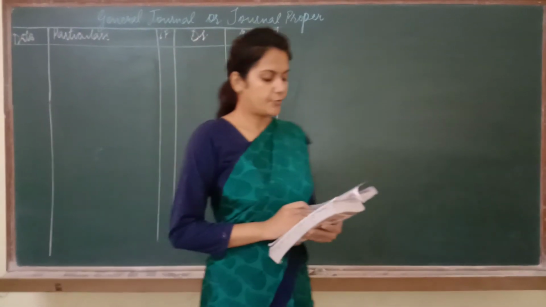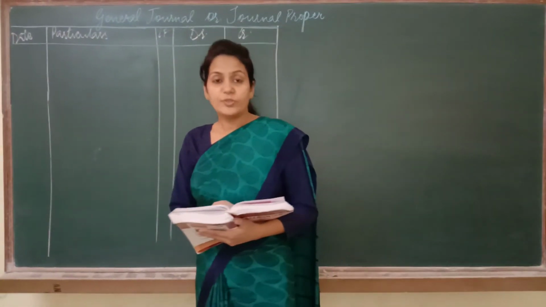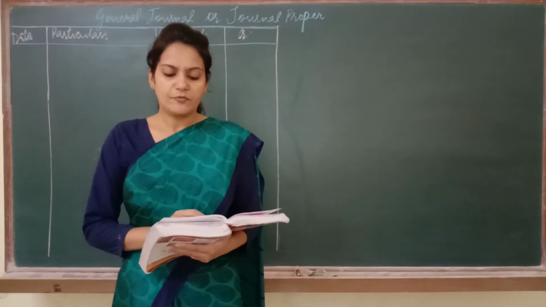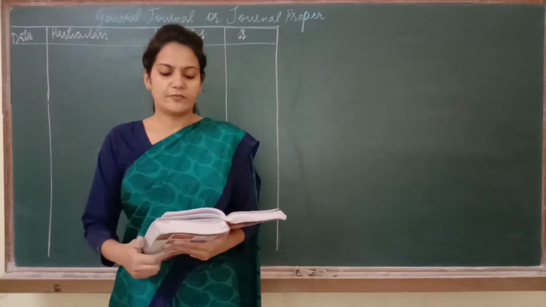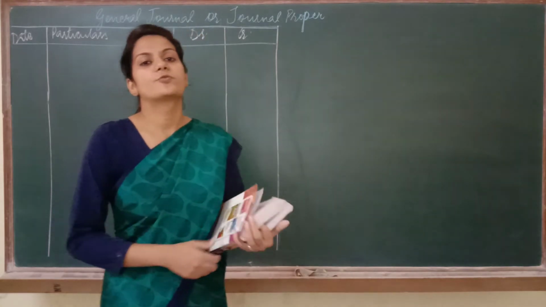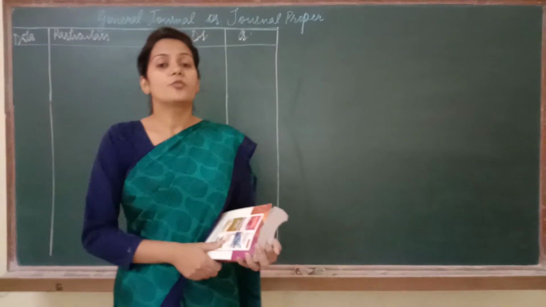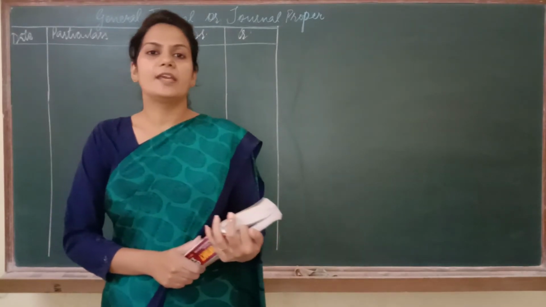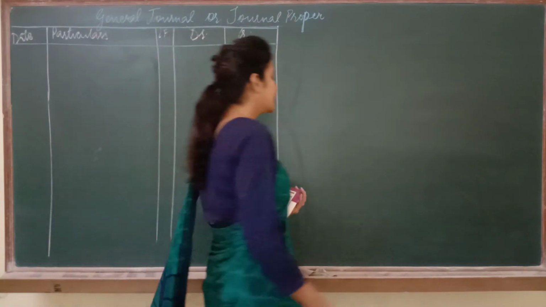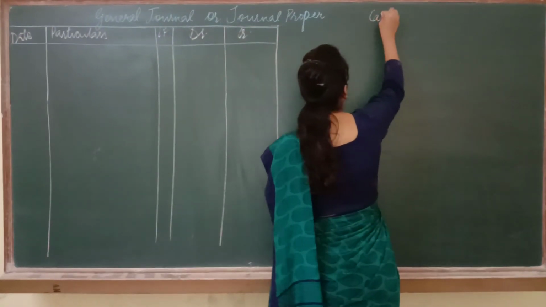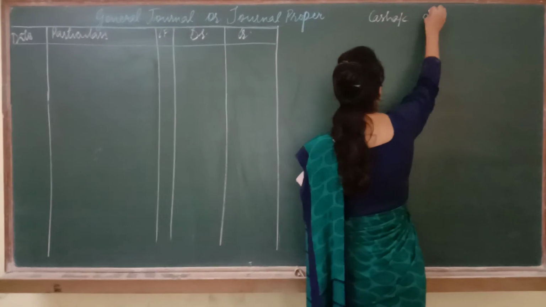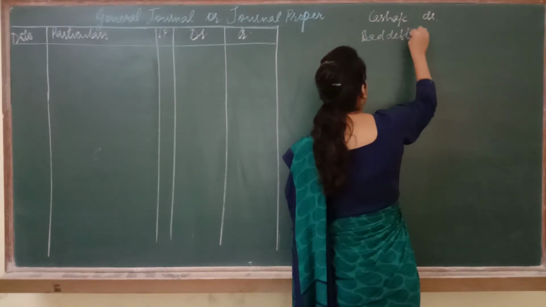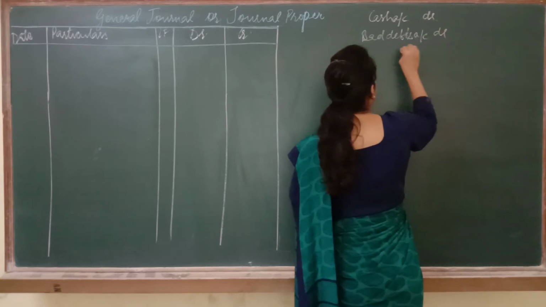Now students, read the first question. Sunil, who owed rupees 50,000, was declared insolvent and 40% is received as full and final payment. It means that Sunil was our debtor. He had to give rupees 50,000 to us, but he was declared insolvent and he gave only 40% to us. It means the normal entry for this is cash account debit, bad debts account debited to Sunil.